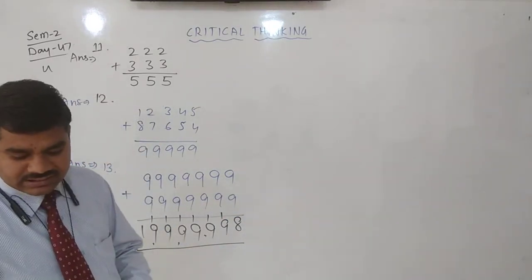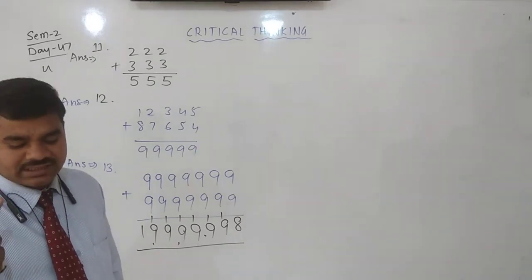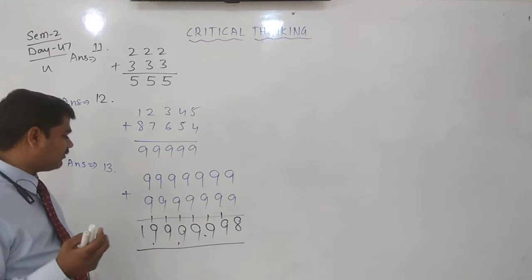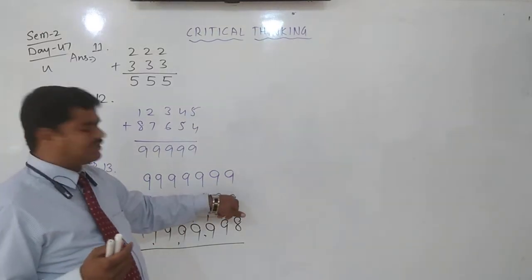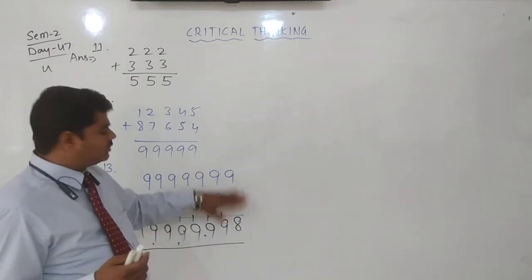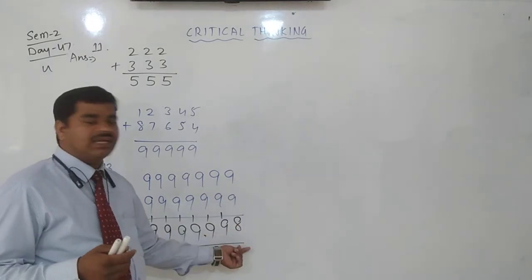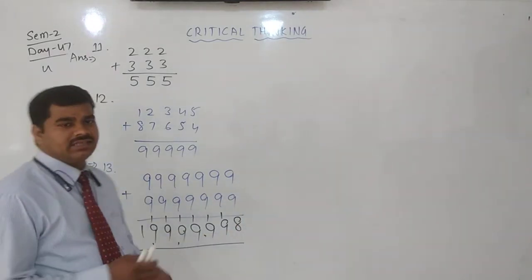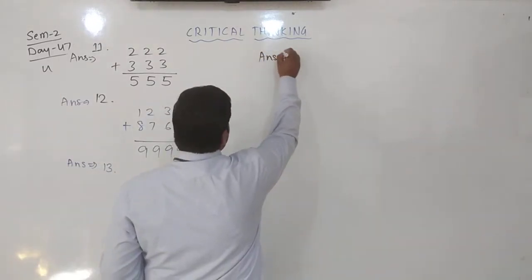What is the largest sum you can get when two 7-digit numbers are added? Two 7-digit numbers both. Otherwise you can change this one, 8. 8 means it is 7. That is the largest two 7-digit numbers. Just change one, then you can get it. Is it clear? Okay. Answer 13 is done.